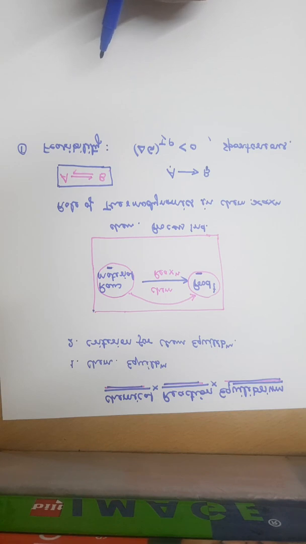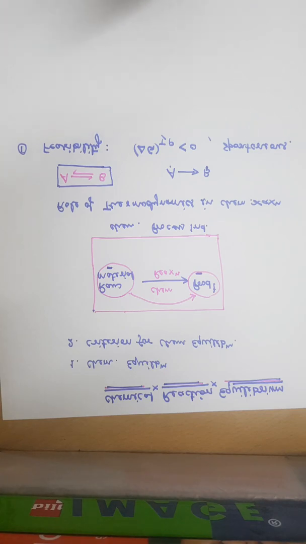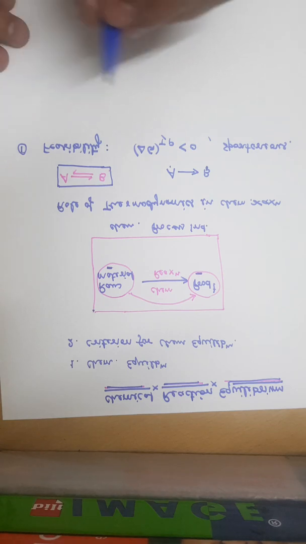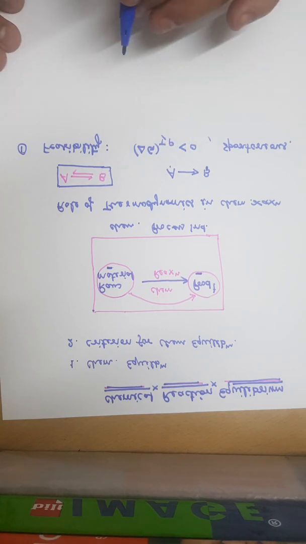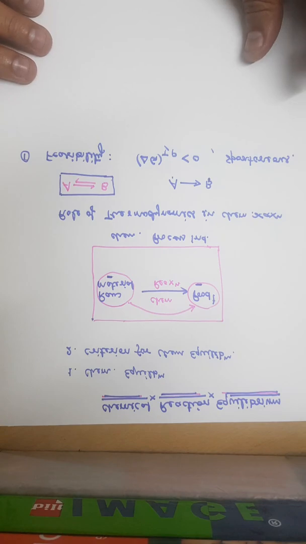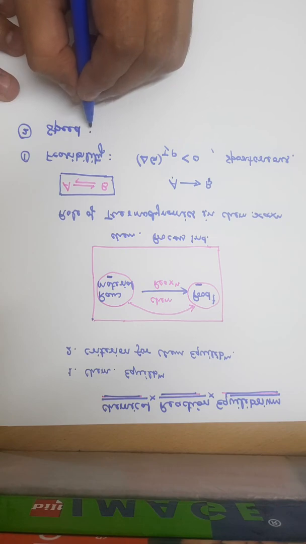So the first aspect with any chemical reaction is the feasibility. It's not necessary that if you are mixing two reactants, then they will always combine and react. So first and foremost is to find out whether the reaction is feasible or possible or spontaneous or not. Once we know that the reaction is feasible, then the second aspect that immediately comes in someone's mind is the speed of reaction.